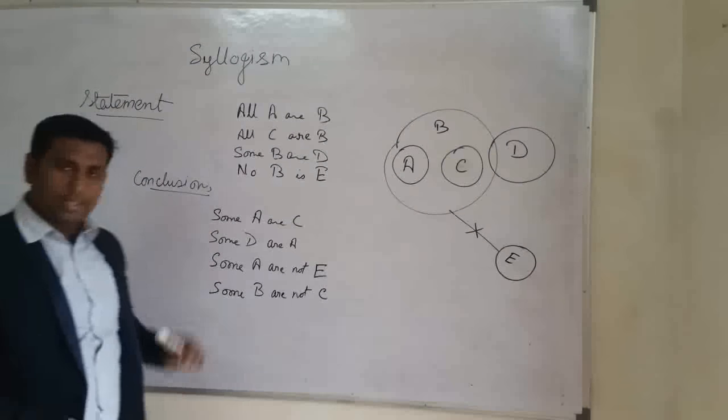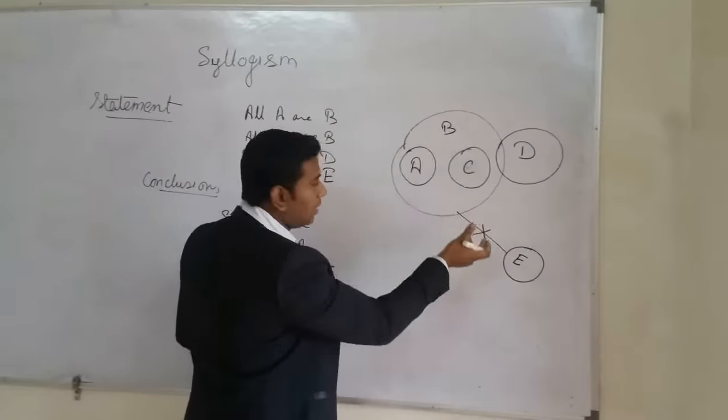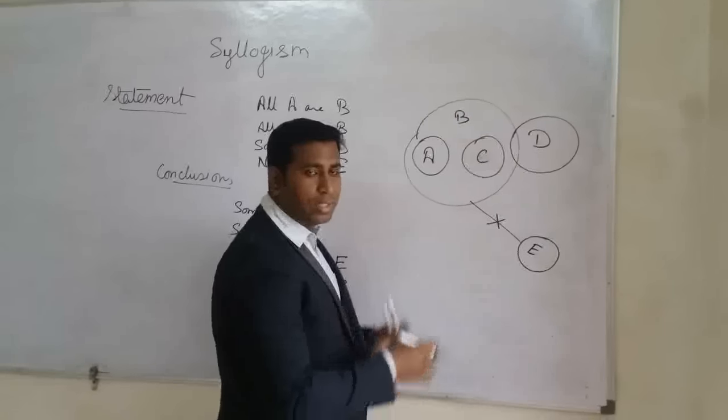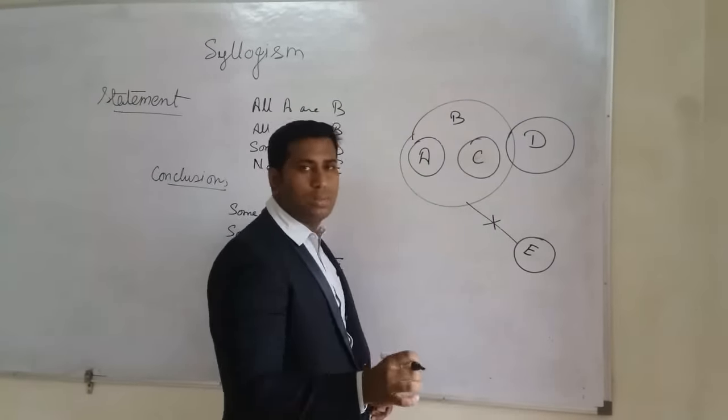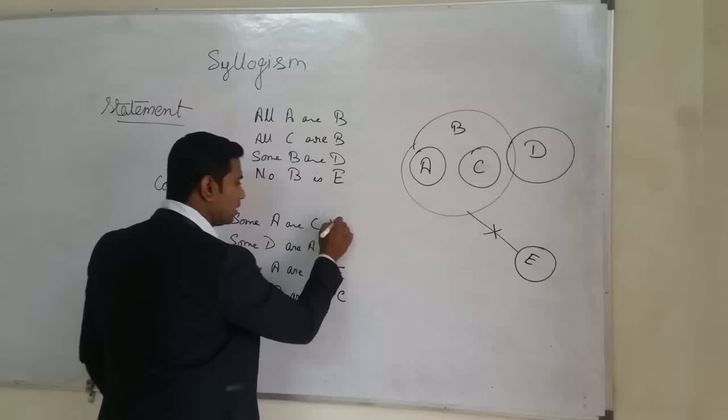Now come to the conclusion: some A are C. By the diagram we can easily understand that some A are C. When there is no relation given, the answer will be not following. The conclusion will be not following. So here it is wrong.